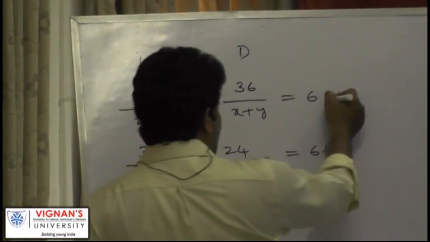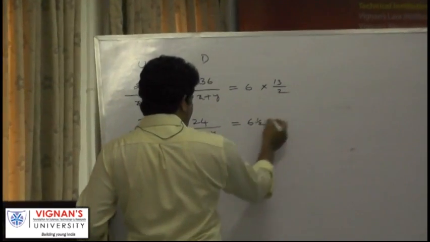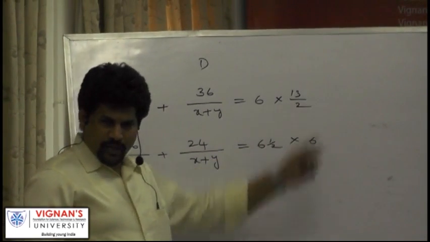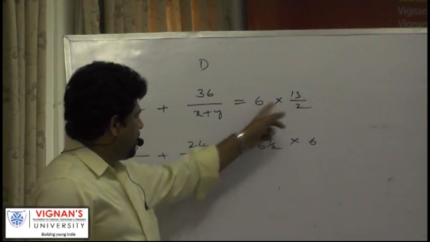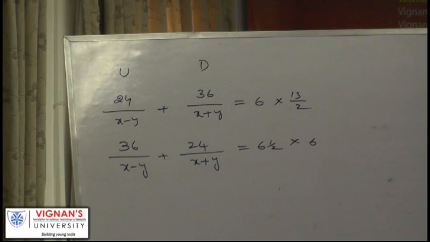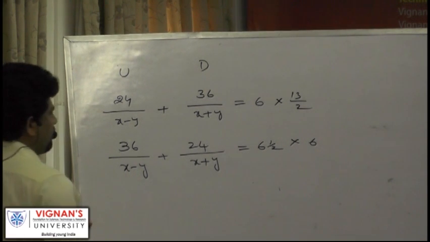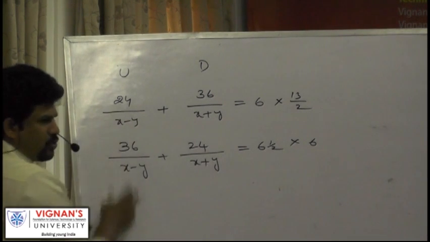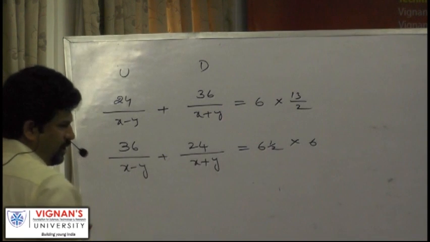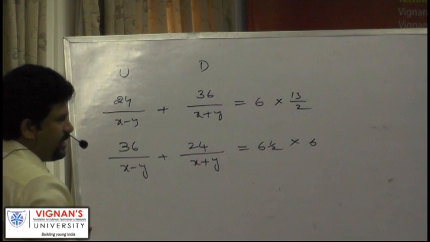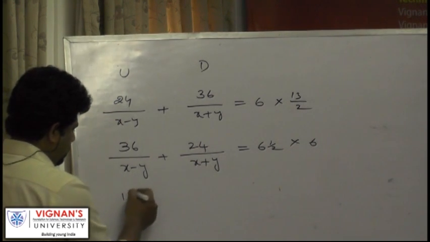Multiply this by 13/2. 6.5 is 13/2, right? This by 6. 6.5 is nothing but 13/2. Multiply this equation by 13/2, this equation by 6. Now 13/2, 2 becomes 12 because there is 2 in the denominator. This will be 12. 12 13s 156.